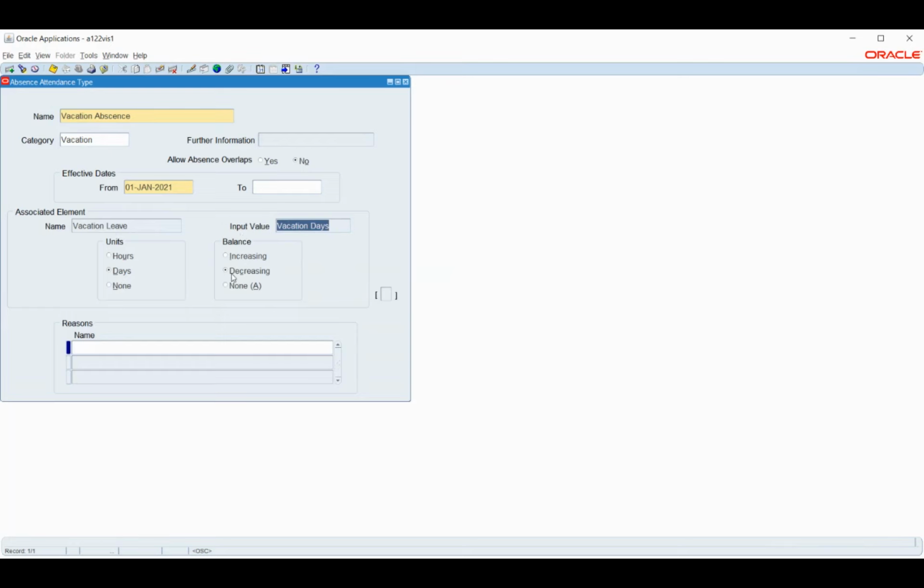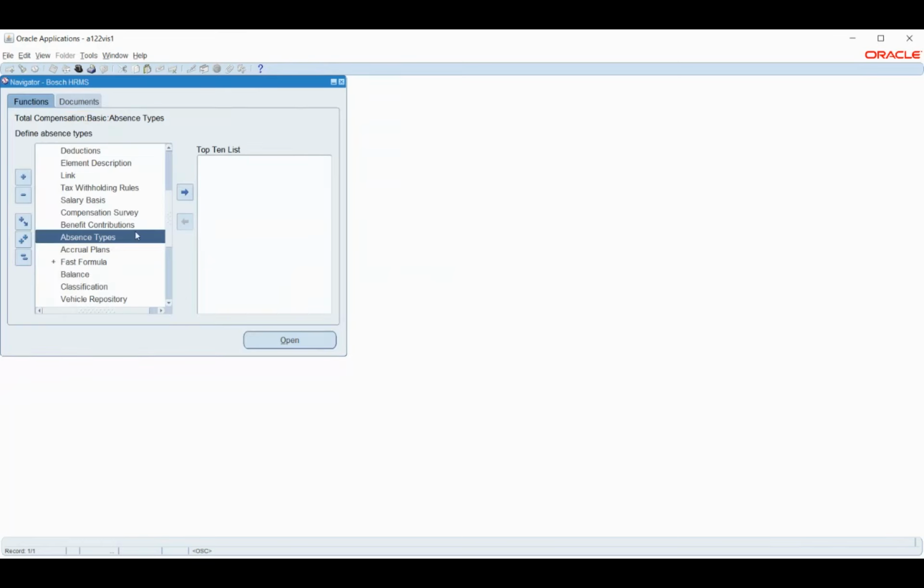And this balance, I can say decreasing, because I just wanted to have the balance in the decreasing order. So I'm selecting this option. I'm not using reason. These are only optional parameters that we can input to the system. So we are done with this one also. And fast formula, as I said, we will see separately.